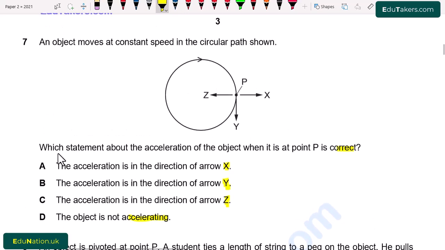So first of all, here we have an object and it is moving in the circular path, and we have to tell what is the direction of acceleration. So the direction of acceleration will be in the direction of the force. When a body moves in the circular path, the force is acting towards the center of the circle, and this force is basically known as centripetal force. Acceleration also acts in the direction of force, so acceleration will be towards the center of the circle, which is in the direction of Z. So from here C is correct, which shows that the acceleration is in the direction of arrow Z.